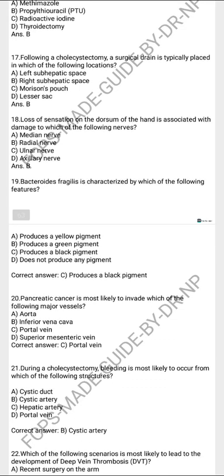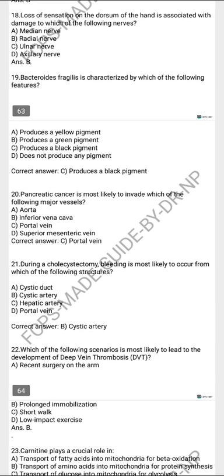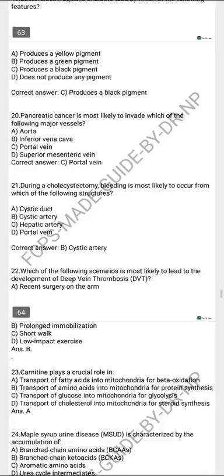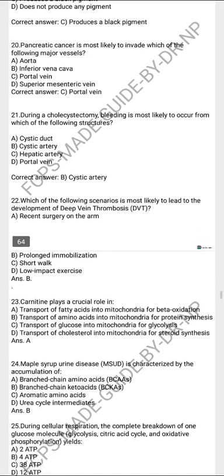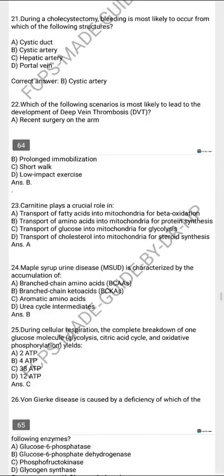Loss of sensation of the palm of the hand is associated with damage to which of the following? Infection with Bacteroides fragilis is characterized by which of the following features? Produces a black pigment. Pancreatic cancer is most likely to invade the following major vessel. The portal vein. During a cholecystectomy, bleeding is most likely to occur from which of the following structures? That is the cystic artery. Which of the following scenarios is most likely to lead to the development of DVT? That is prolonged immobilization.